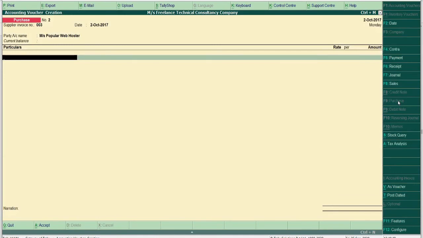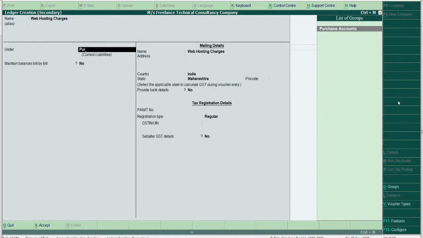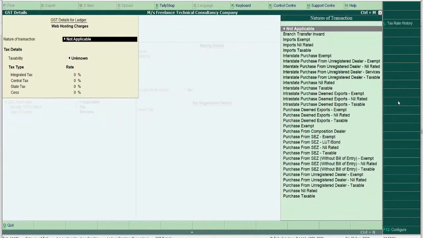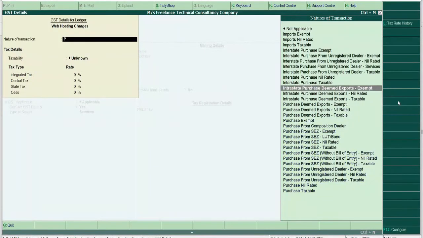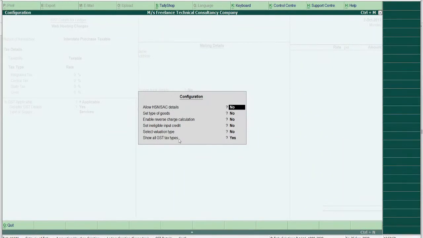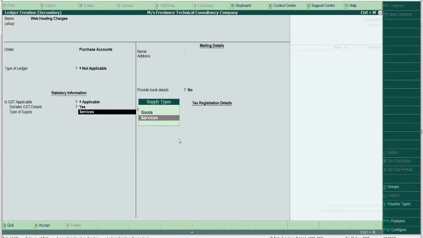And the charges, Alt C, purchases. Now here we are going to select interstate purchase taxable. Here you can go to the configuration and make the option no, so you will see only integrated tax 18% and services.